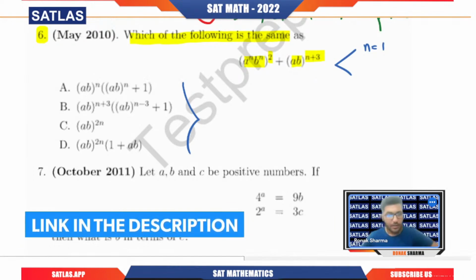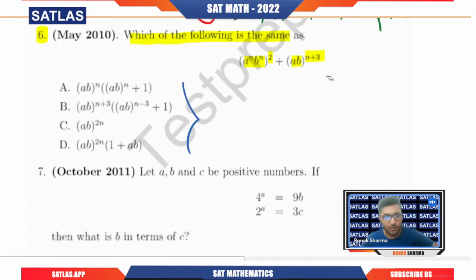Now, for this particular question, one thing will always work: the methodology. I'm telling you again and again, whenever you have a question based on an expression or equation, please try to take common factors, and please be very good at taking things common.